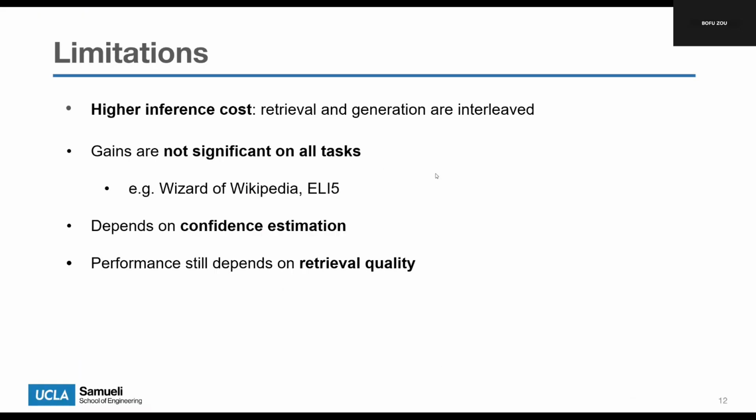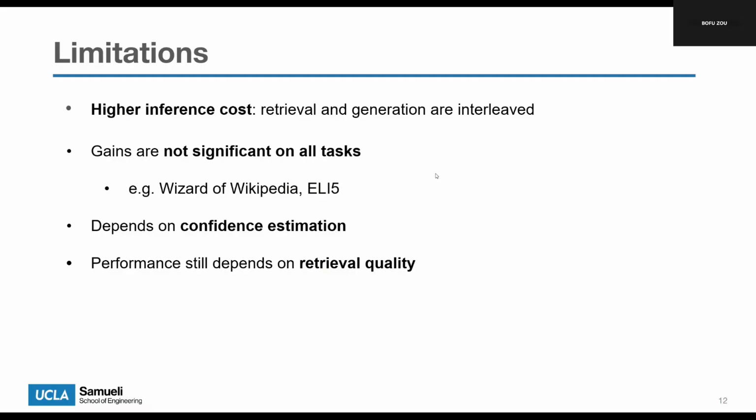Before concluding, let's briefly discuss the limitations mentioned in the paper. First, FLARE has higher inference costs than standard RAG. Because retrieval and generation are interleaved, the system may need to call a language model multiple times and perform retrieval repeatedly. So while it improves factuality, it is also more expensive and slower.